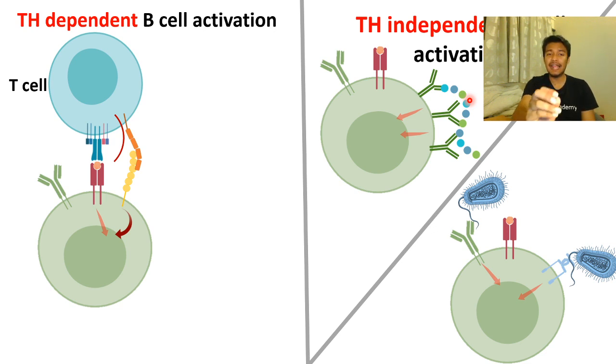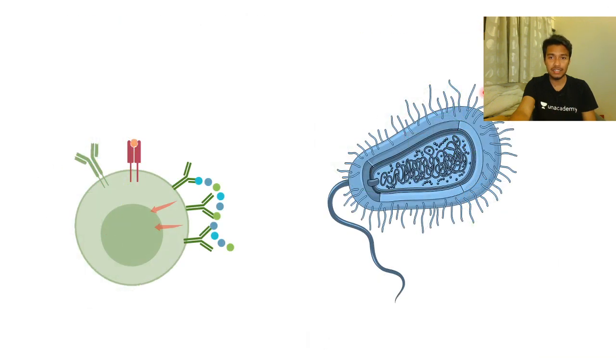So these are T independent antigens. T independent antigens are mostly bacterial flagella components and many other repetitive components of the bacteria, which would cluster or cross-link B cell receptors and allow their activation. Other antigens which are T dependent would first be displayed to the T cell, and the T cell would understand, okay, this is something wrong, so I should tell the B cell to activate. This is the concept behind T dependent and T independent antigens, which is very important in terms of IIT JAM and many other examinations.